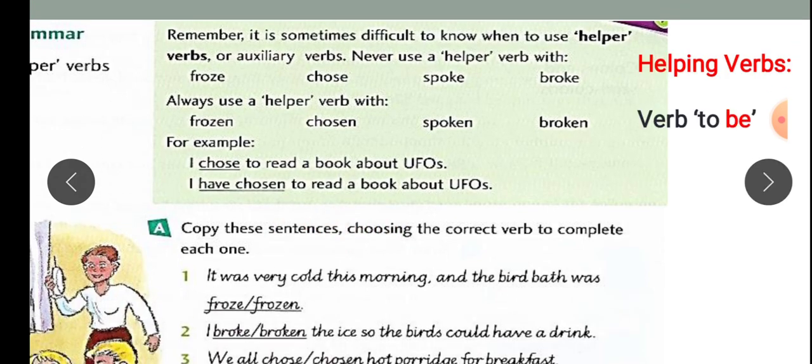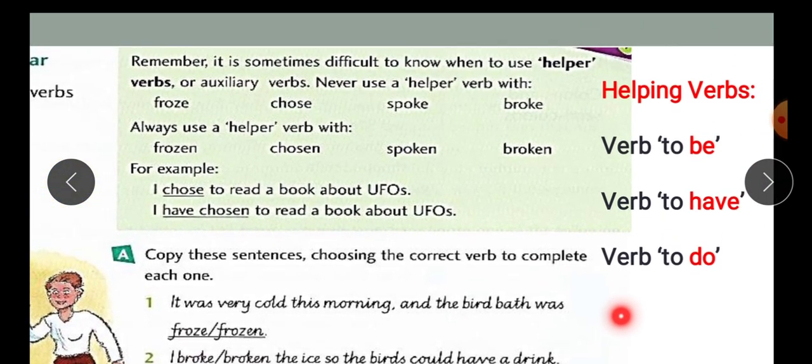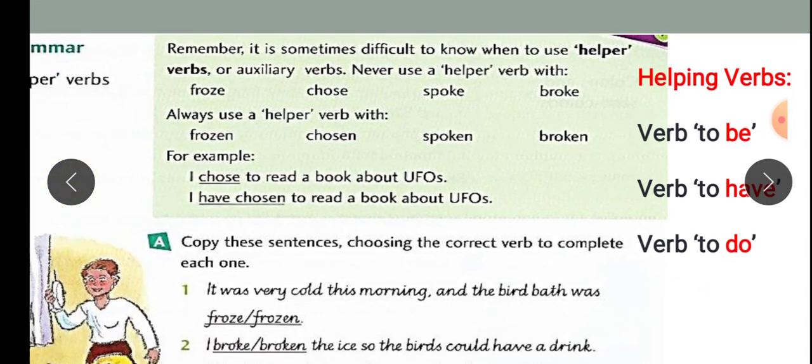Helping verbs include verb to be, verb to have, and verb to do. These are helping verbs and they come before the main verb. Not all main verbs need helping verbs. For example, we never use a helper verb with the verb froze, chose, spoke, or broke. But we always use a helper verb with frozen, chosen, spoken, and broken.